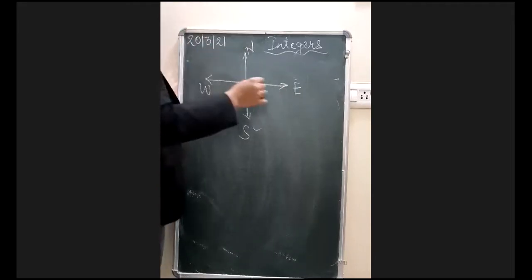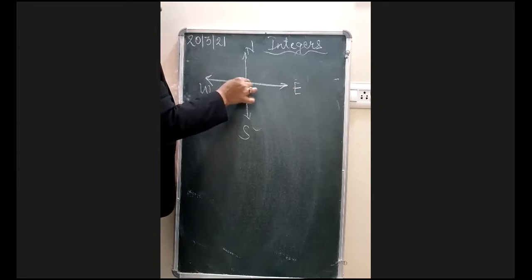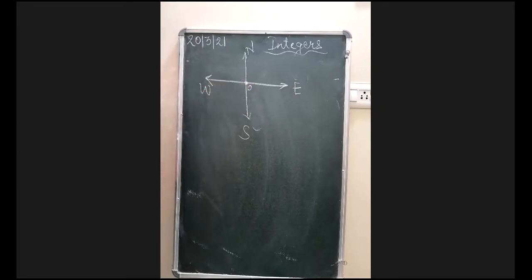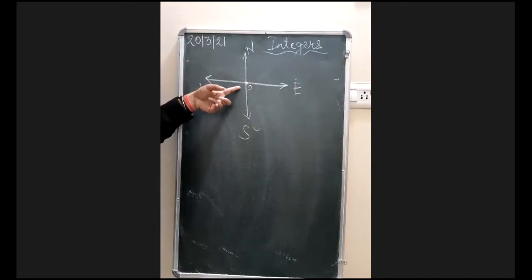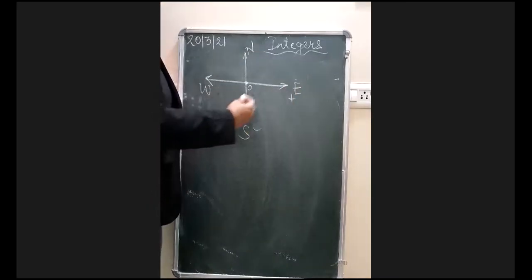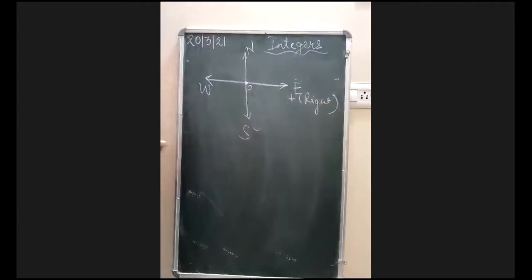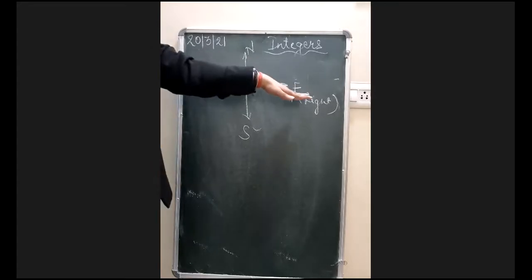If you know, you always draw the number line in this way, where in between you always get zero, that is neutral. If you remember, yesterday also I explained that zero always comes in between, the neutral number, neither positive nor negative. East comes on the positive side, the right side of zero. And I taught you yesterday that right side means positive sign.